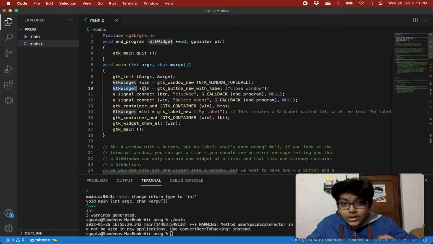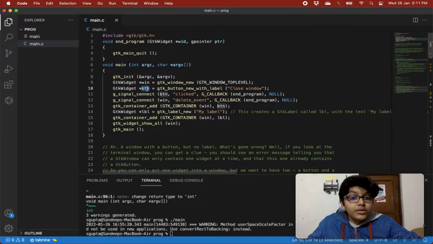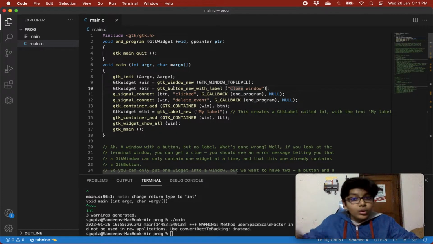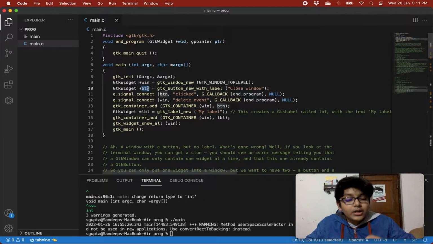Then we are creating another widget, a button widget, and this is the button that we created in the last video. Its value is gtk_button_new_with_label. This will create a new button widget for us, and whatever label we pass it, like Close Window, will be the name written on that button. So the button variable contains a widget of GTK button type, and on it will be written Close Window.